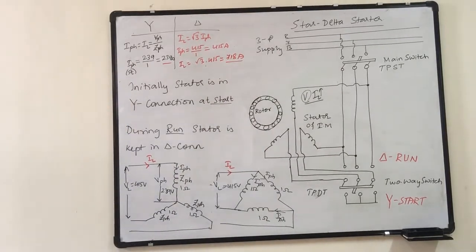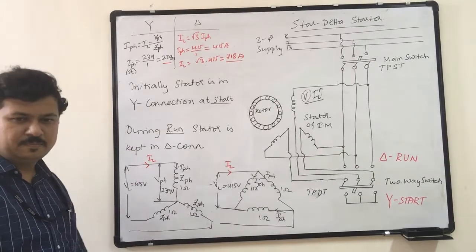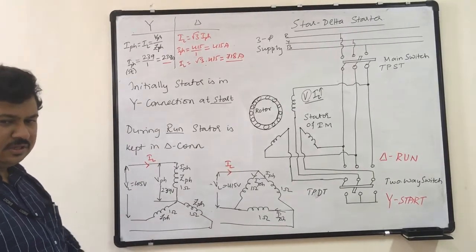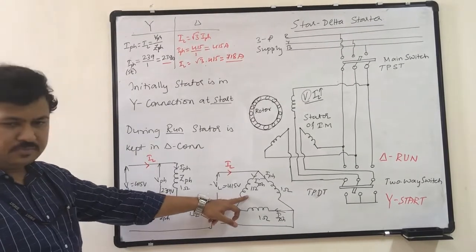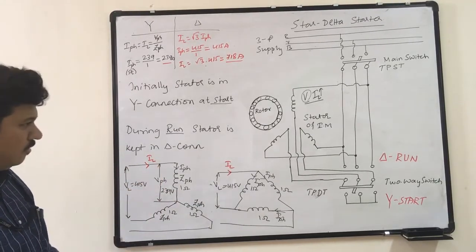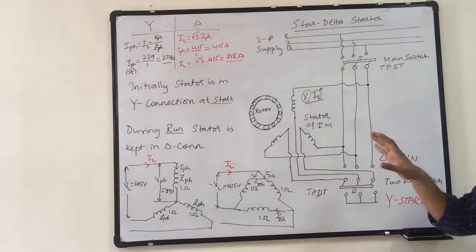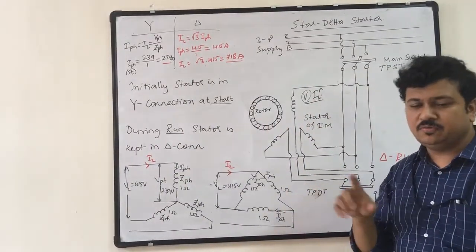It is almost 3 times. Now see, the impedance is the same and the line voltage is the same. I haven't changed anything.